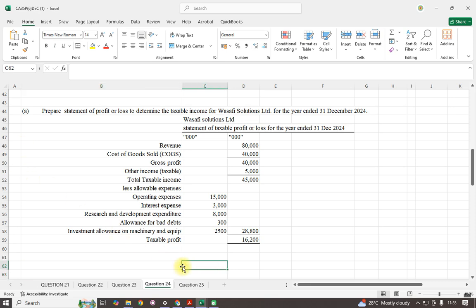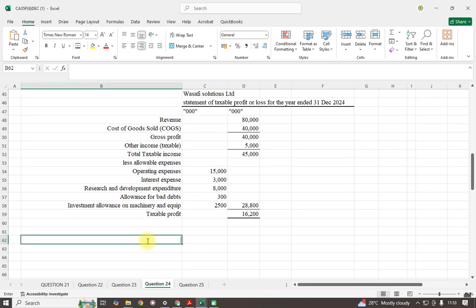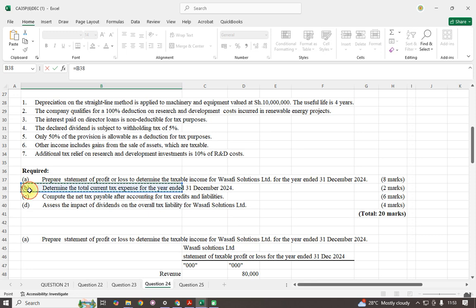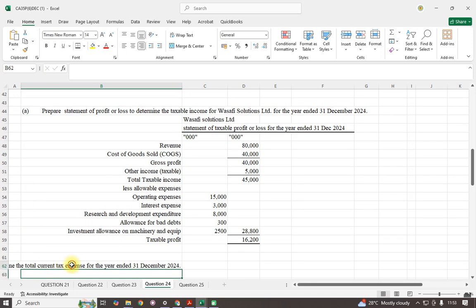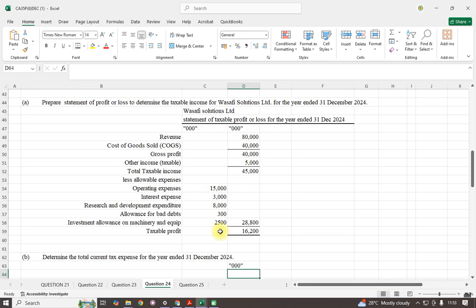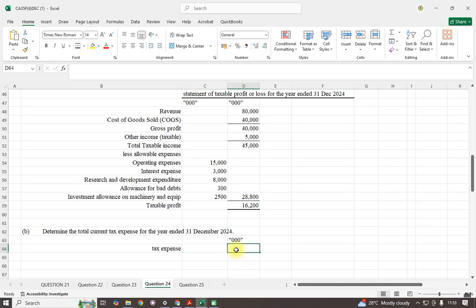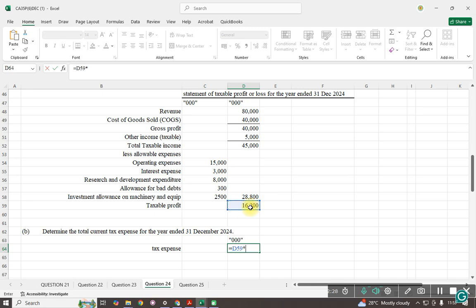The second part of it, we determine the total current tax expense for the year. Our tax expense, shillings in thousand. The taxable profit, we multiply by 30%.